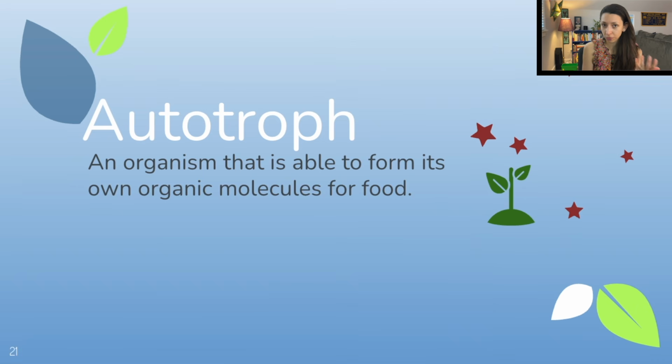An autotroph is kind of the opposite. Auto means self, troph means feeding. So an organism that is able to form its own organic molecules for food. So an autotroph is kind of self-feeding, like plants. They make their own food, they make their own glucose.